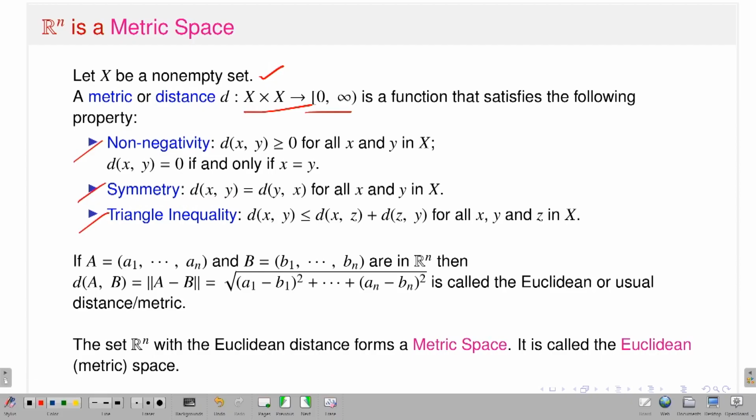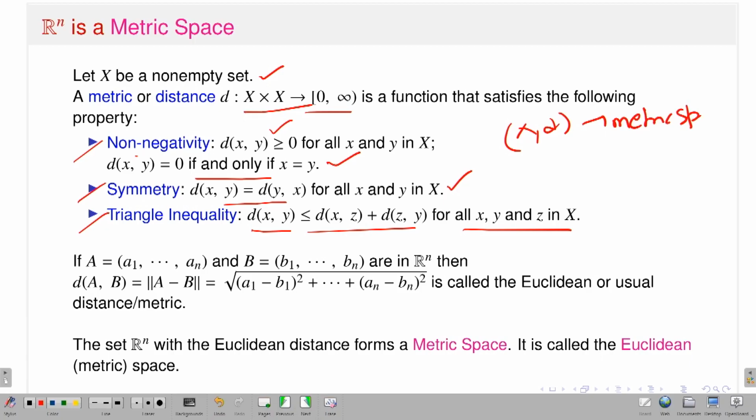What is non-negativity? That means the distance between any two points x, y is non-negative, and d(x, y) is 0 if and only if x is equal to y. That is the first one. Second is symmetry, that means the distance between x and y is exactly equal to the distance between y and x, and that should be true for all x, y. And third is the triangle inequality, that means d(x, y) is less than or equal to d(x, z) plus d(z, y), and it should be true for all x, y, z in X. So if I have a set X along with this metric d, then I will say that (X, d) is a metric space.